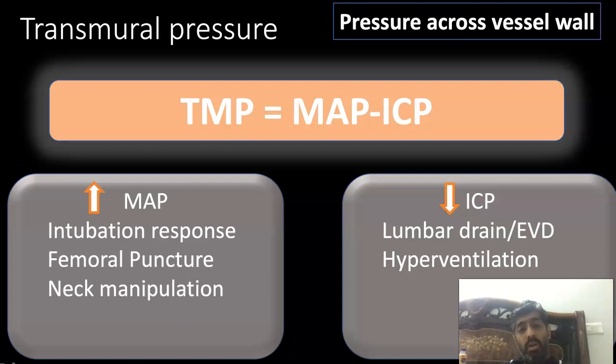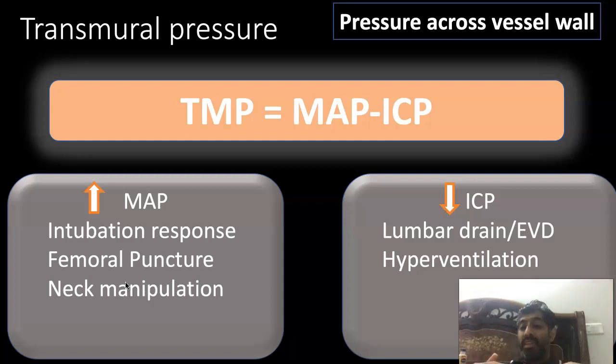As regards the difference between a craniotomy and coiling, the increase in mean arterial pressure, apart from the intubation response, comes from the femoral puncture, which is much less significant than a skin incision. Sometimes the neurointerventionist extends the head to assess ACOM aneurysms.